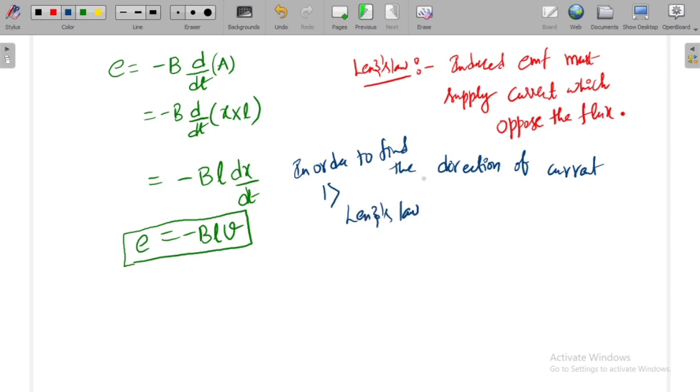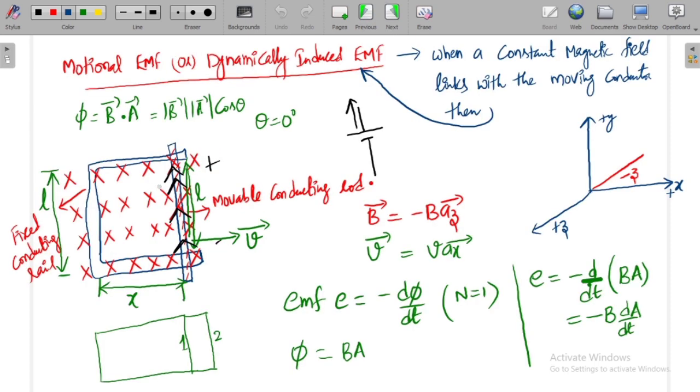According to Lenz's law, the induced EMF must supply current which opposes the flux. The flux is in the negative z direction, so we need to create flux in the positive z direction. By curling your fingers like this, you will have the flux in the positive z direction. This is your fingers movement and this is your thumb movement.